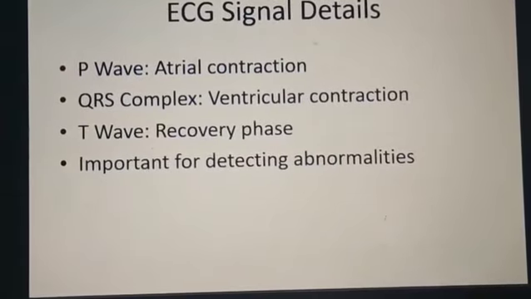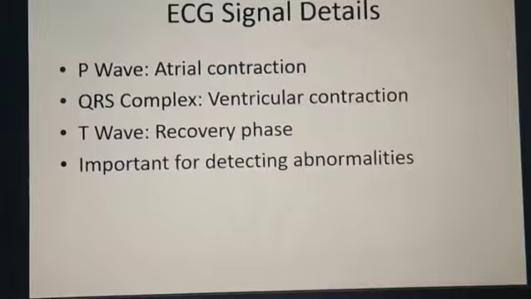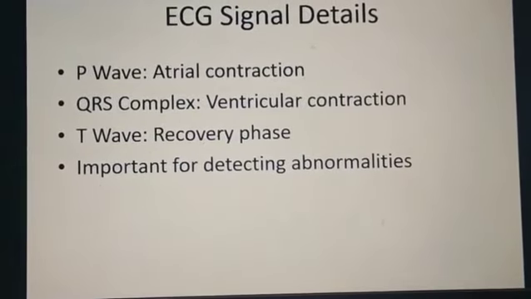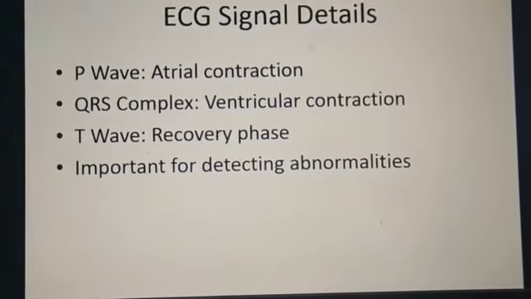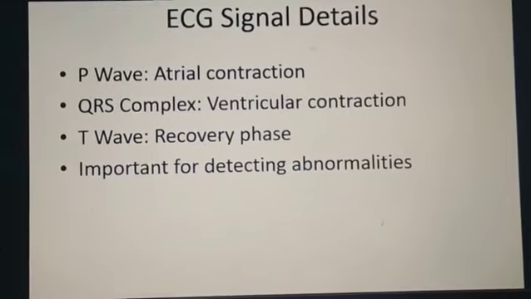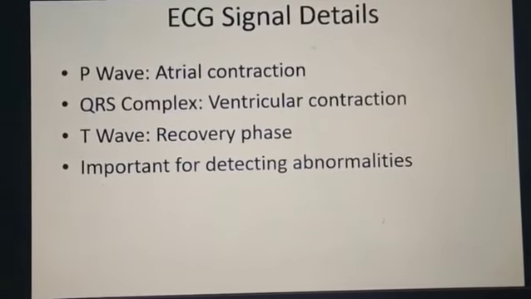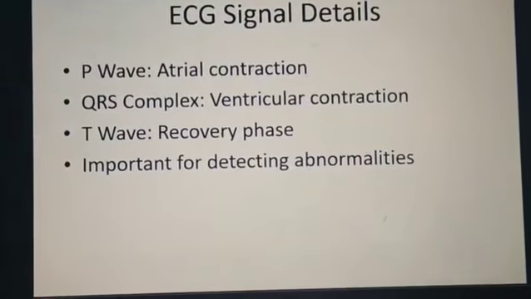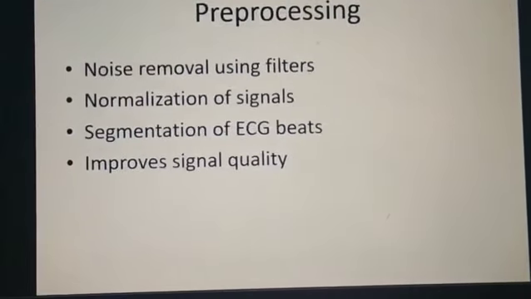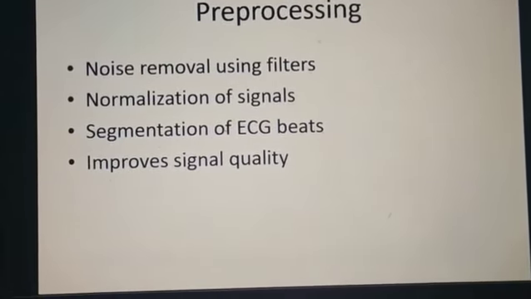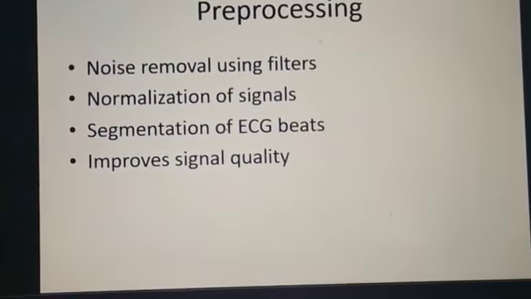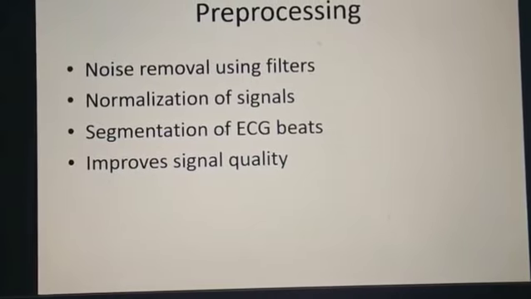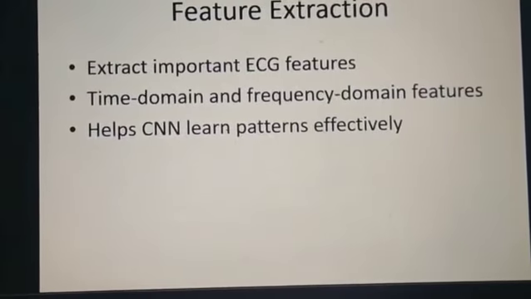ECG signal: the P wave, QRS complex, and T wave are important for detecting abnormalities, representing the atrial, ventricular, and recovery phases. Pre-processing: noise removal using filters, segmentation of ECG beats, which improves signal quality.